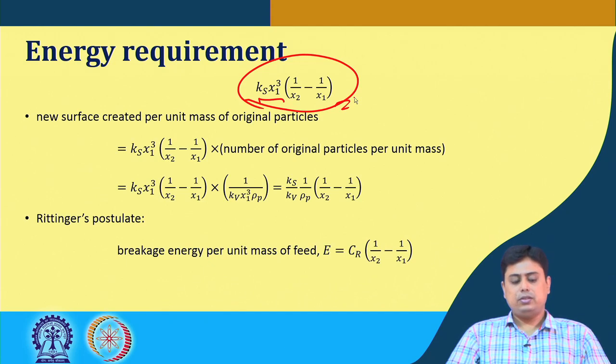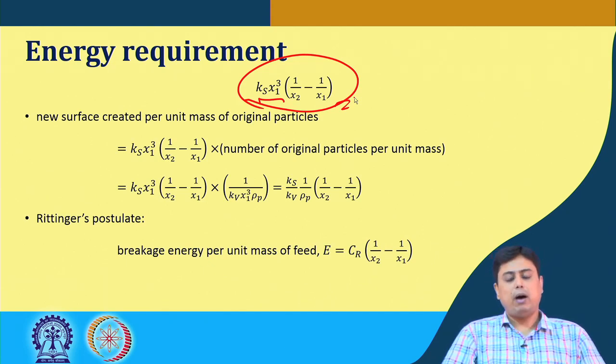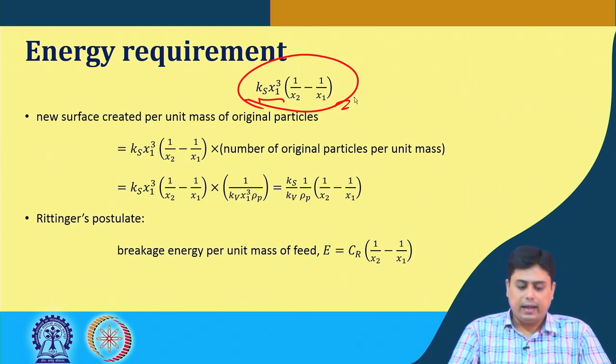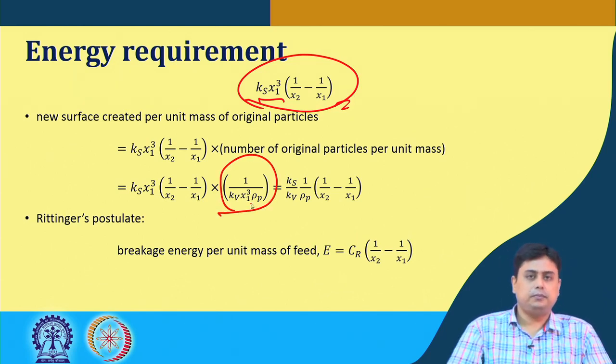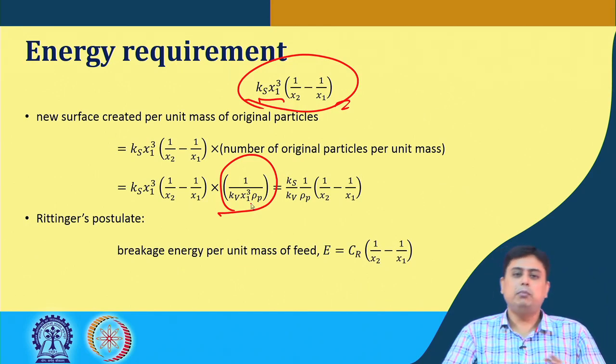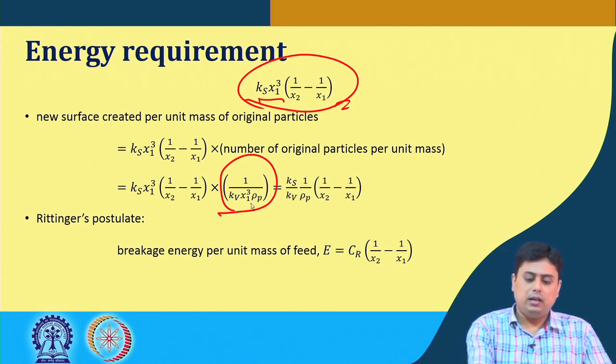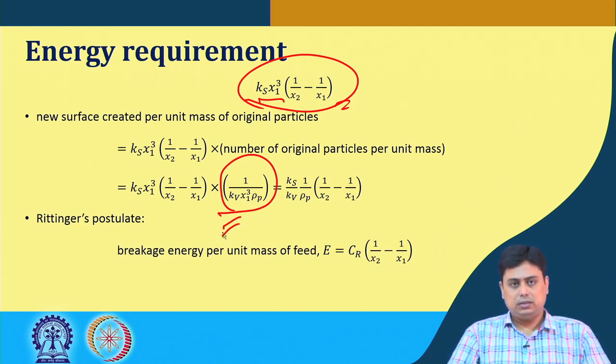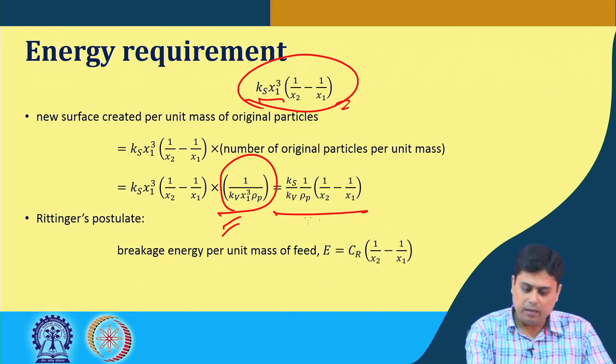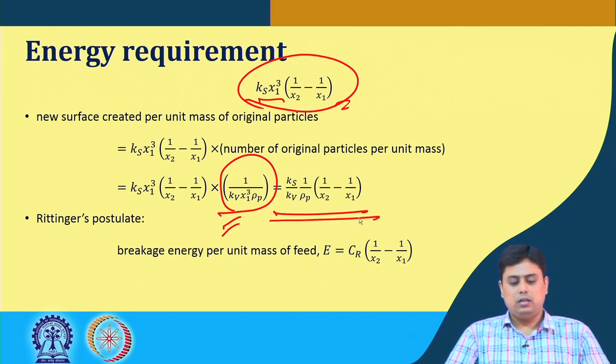If we convert this to the new surface created per unit mass of original particles, that means this is the surface area multiplied by the number of original particles per unit mass, and that is this expression. If we have to now remember the initial classes, so this is the number of original particles per unit mass, which can be written in this form.